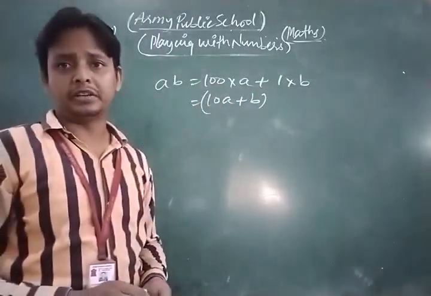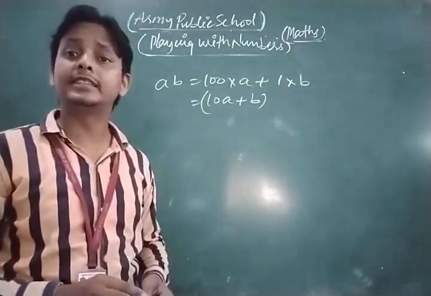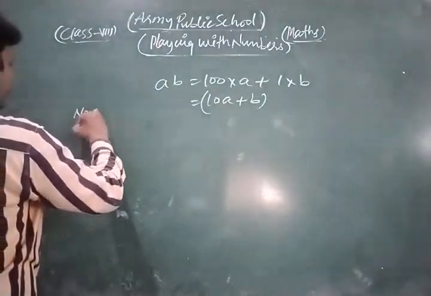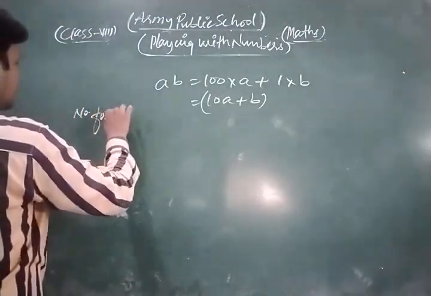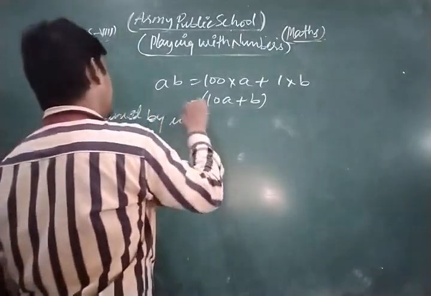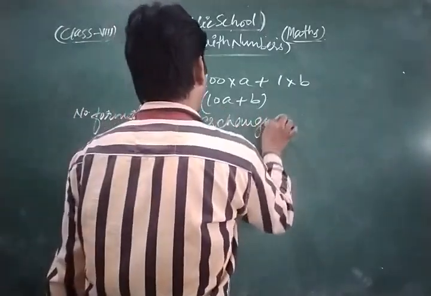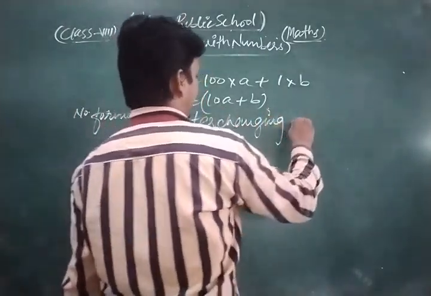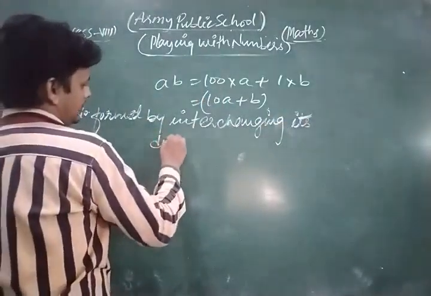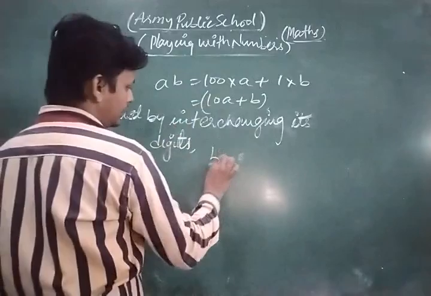If we find the number obtained by interchanging its digits, means the number formed by interchanging its digits, then that is BA.